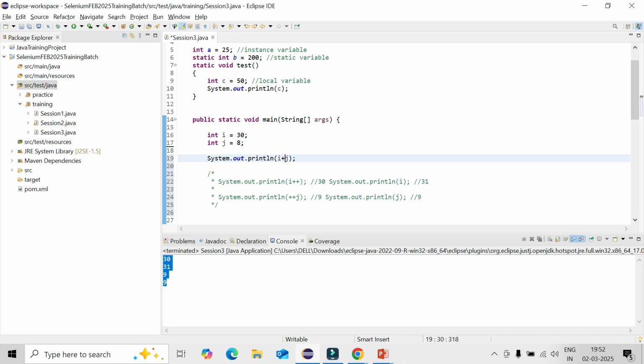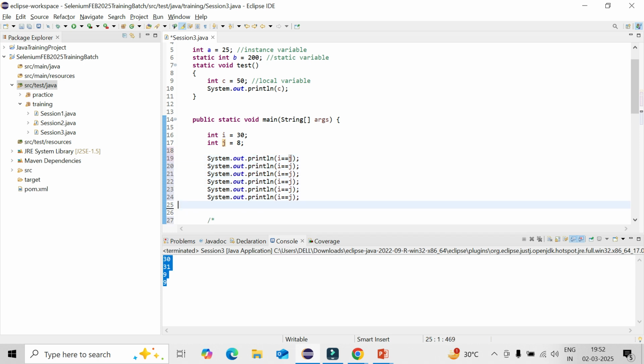So you can give something called equal to. That is the not equal to sign, right? Greater equal to, only greater than, not equal to, greater than, right? Less equal to or less than. These are the 6 things available. So it will be giving you true or false, only a boolean value.